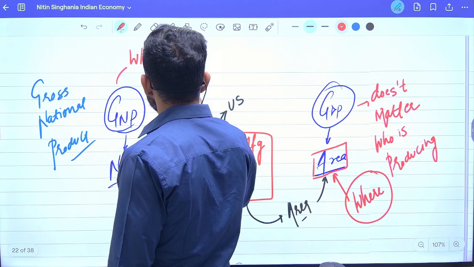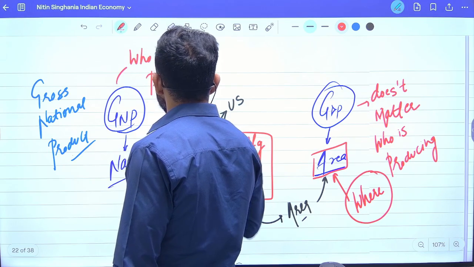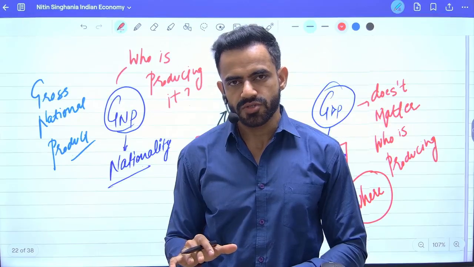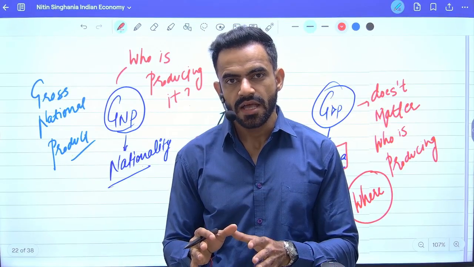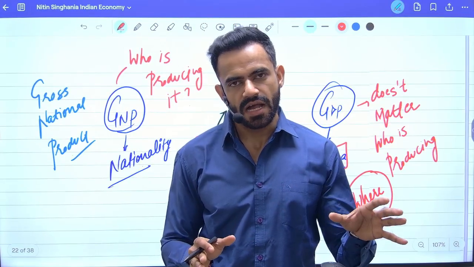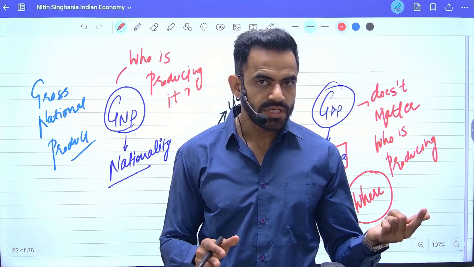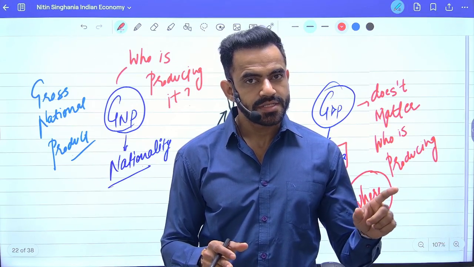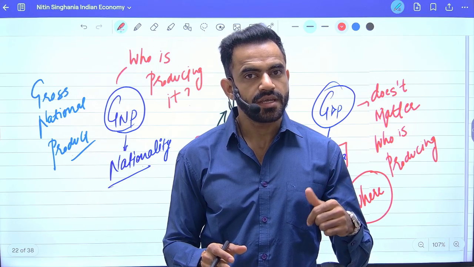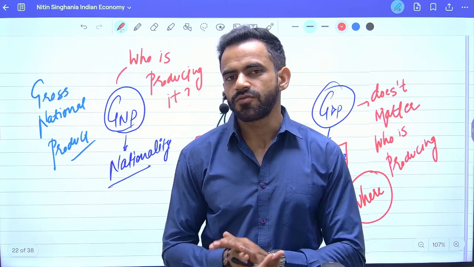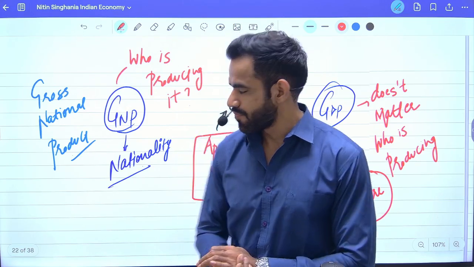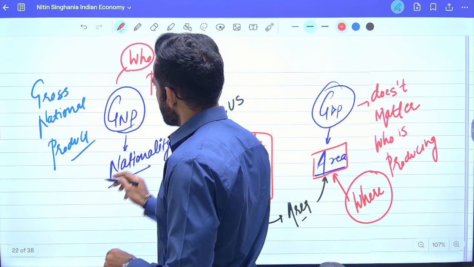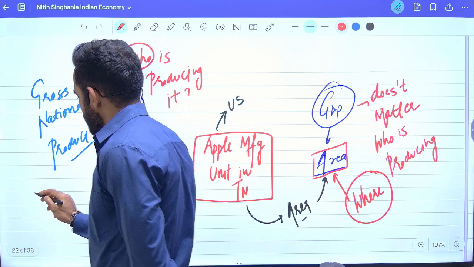So if it is being produced by an Indian, it doesn't matter where it is being produced. Let's say there is a Mahindra and Mahindra manufacturing plant in Africa. Technically it is situated in Africa, so it will be part of the GDP of Africa. But since it is an Indian company, it will be part of the GNP of India. So it talks about who is producing it. It doesn't matter where it is produced.